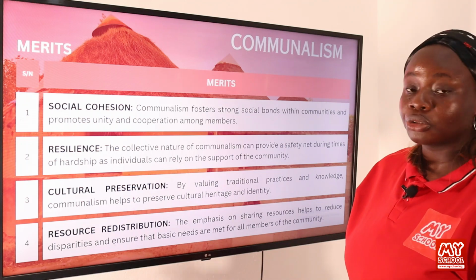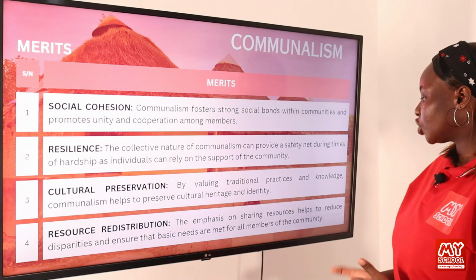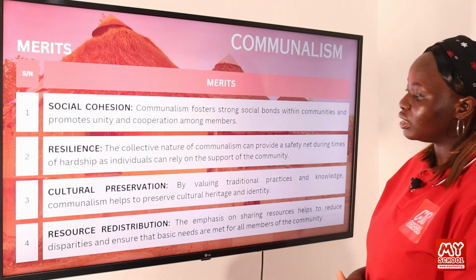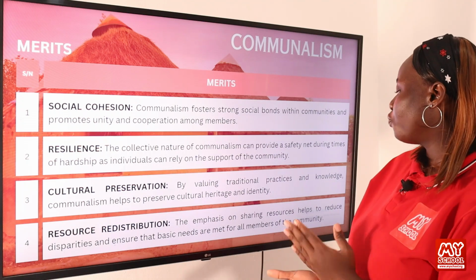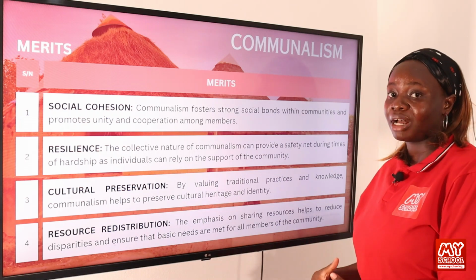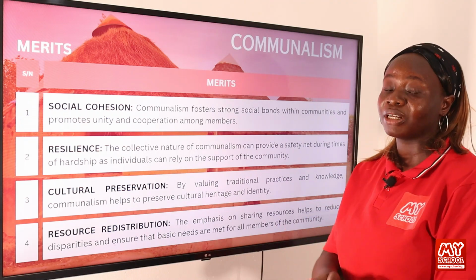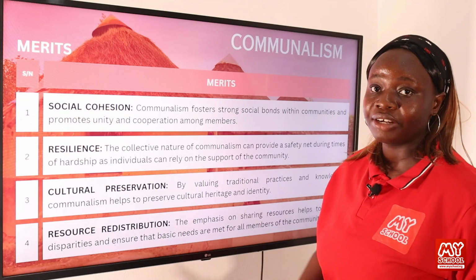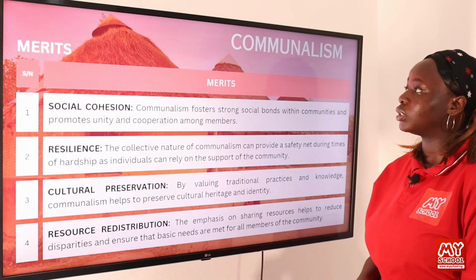Then there is also resource redistribution. The emphasis on sharing resources helps to reduce disparities and ensure that basic needs are met for all members of the community. Like I said earlier, individuals do not amass wealth, they distribute it to other members of the society so that there is a redistribution of resources within the society.